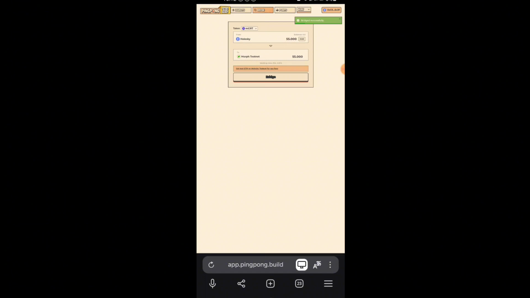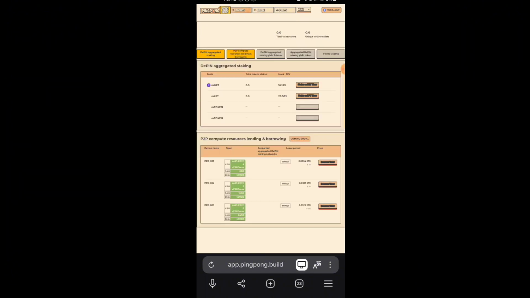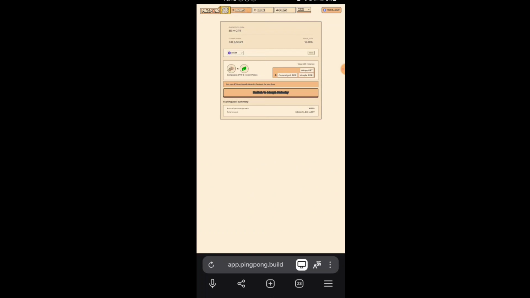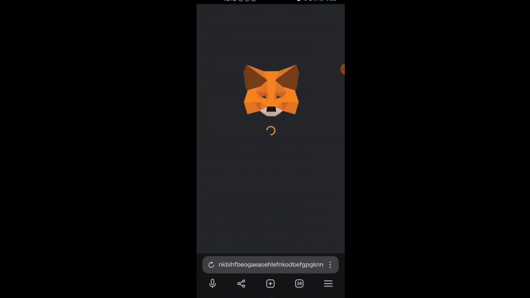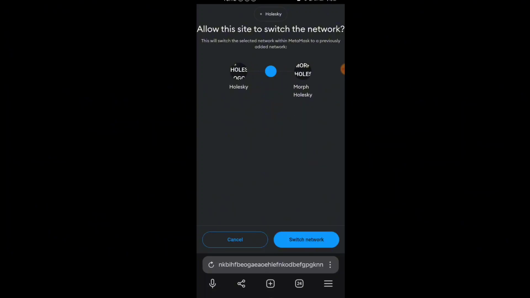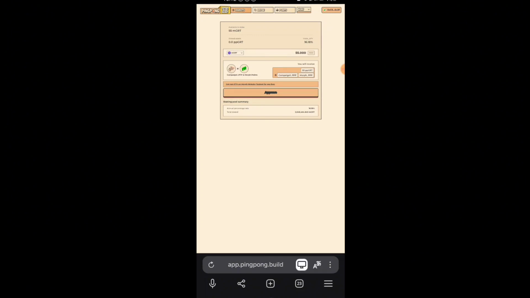Very successfully. Now if we go to this market section, we already have, if you notice here, 55 MGRT, so you need to do this on both. Here we don't have MLPT, but I'm showing you the stake. So click on this max or however you want to do the number, and click on this confirm button, and after that MetaMask will pop up, switch network and approve.